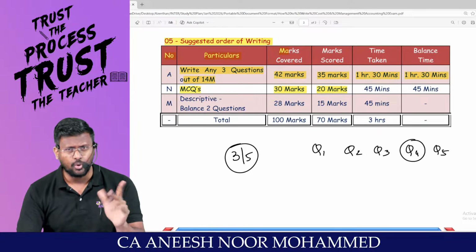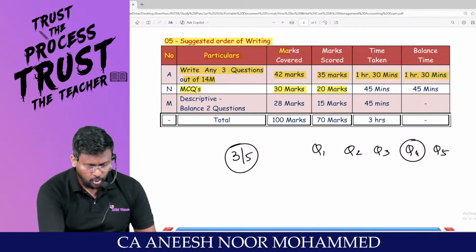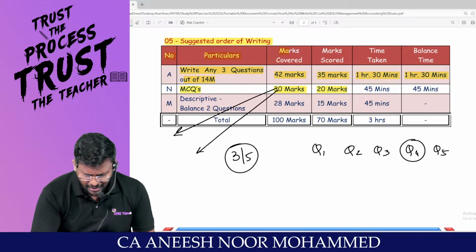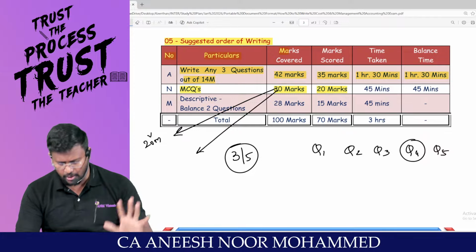At inter level, we don't have negative marking. So how to write that 30 mark, I will tell you. Out of 30 mark MCQ, my dear lovable students, if you are pakka perfect with 15 to 20 marks, anything 15 to 20 marks is a very good marks.